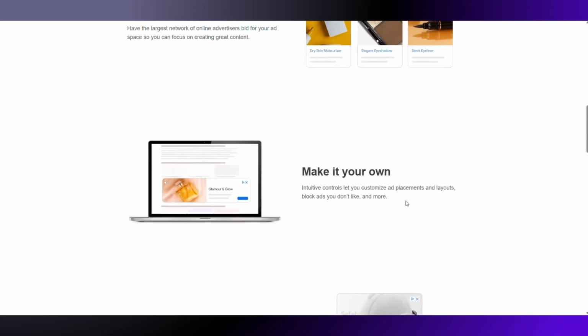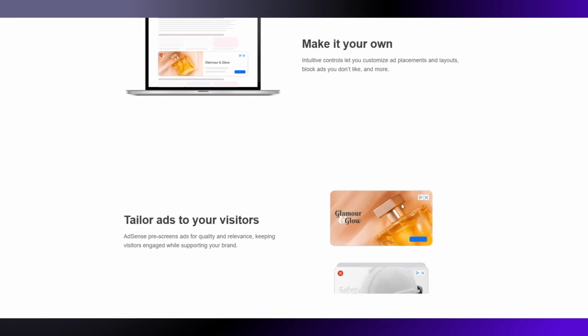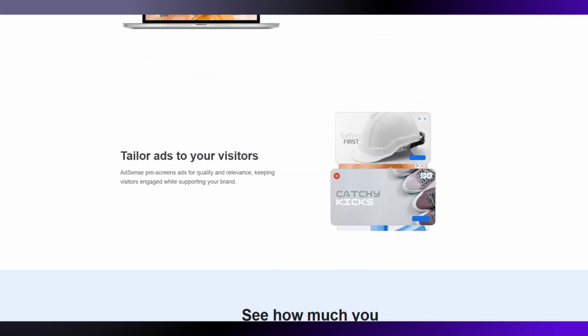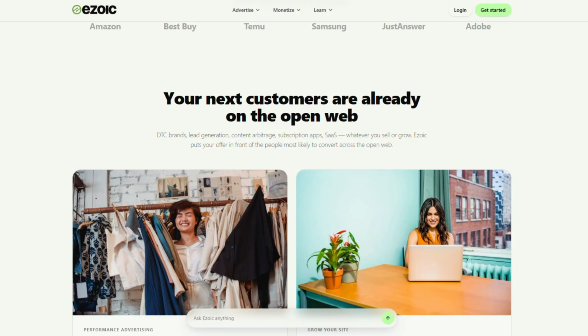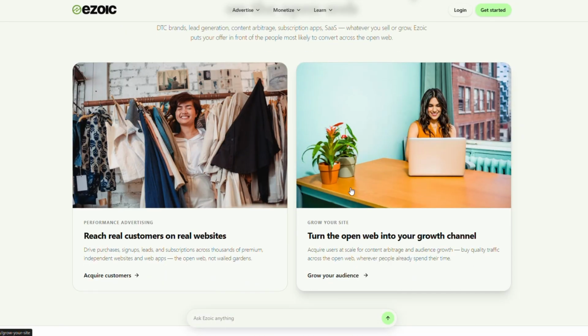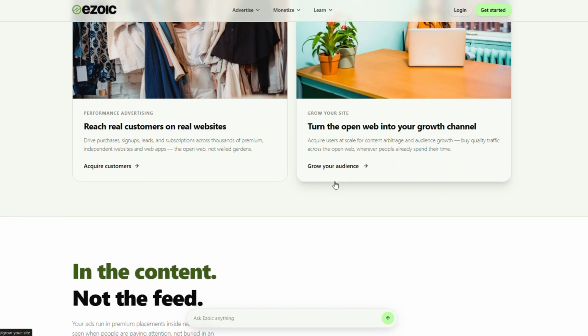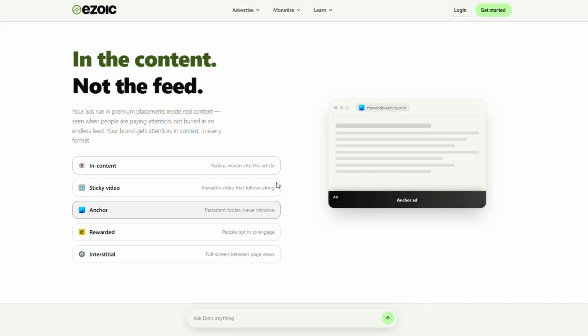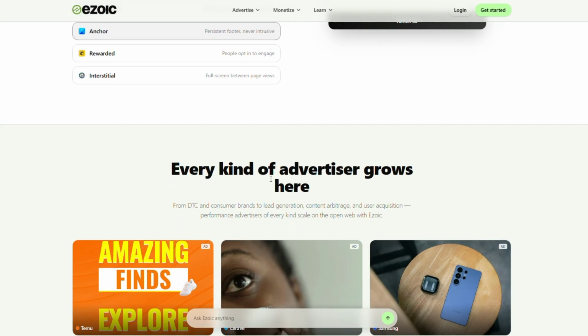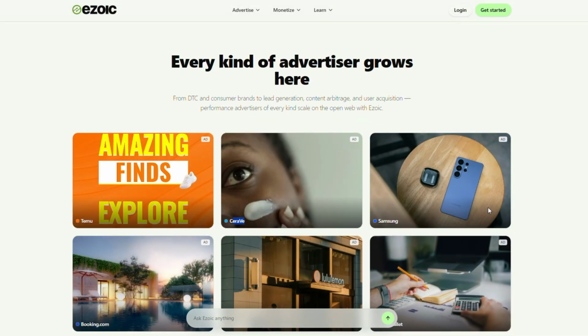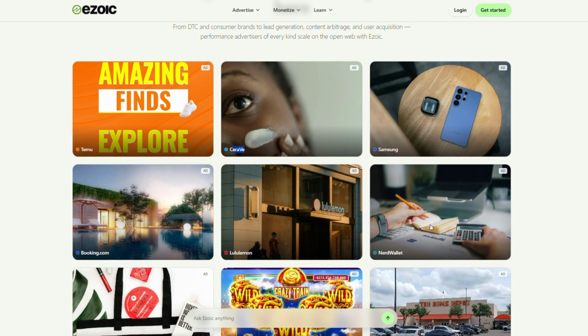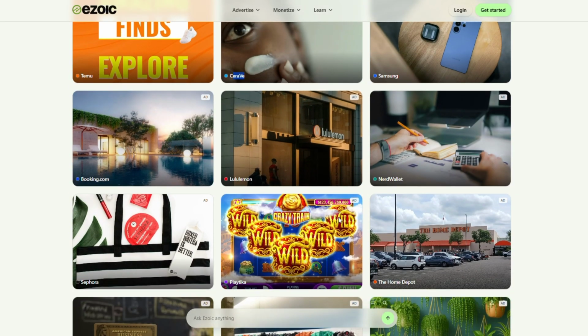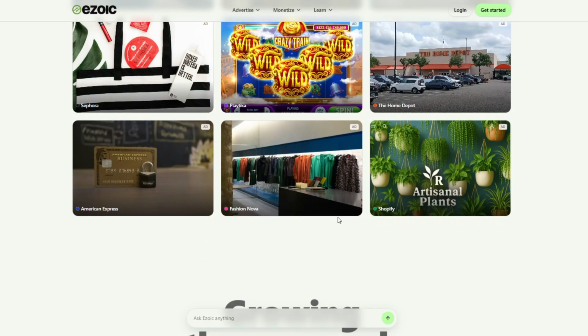But here's the catch. Once your traffic grows, many publishers feel they eventually hit an earning ceiling. Ezoic takes a different approach. It uses AI-based testing to optimize ad placement layouts and user behavior to increase revenue. For sites with growing traffic, this can potentially increase earnings compared to using basic ad placements alone. The downside is that setup can be more complicated, and some users complain about site speed or configuration issues.